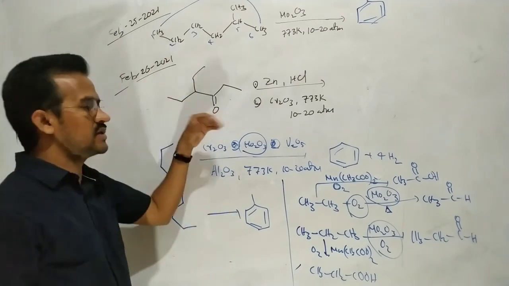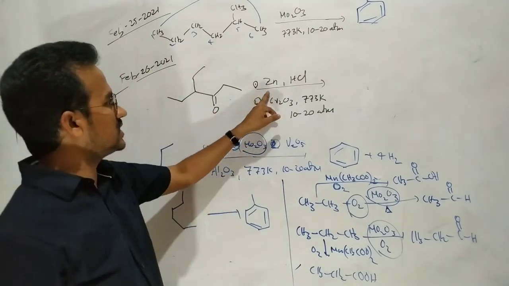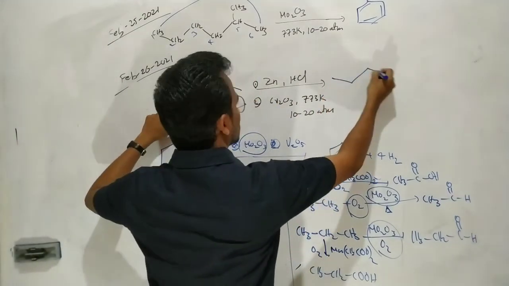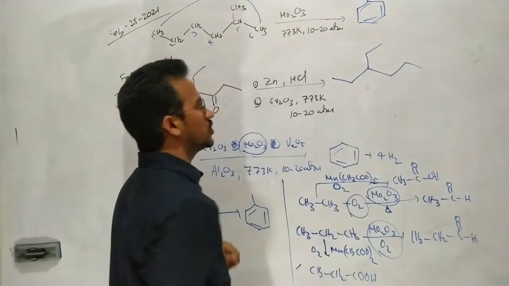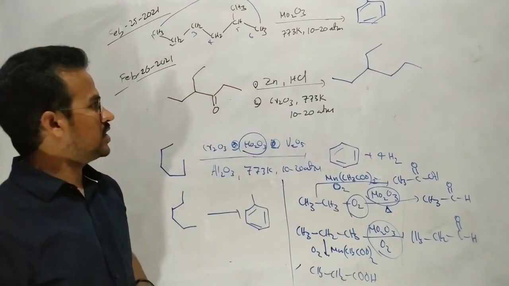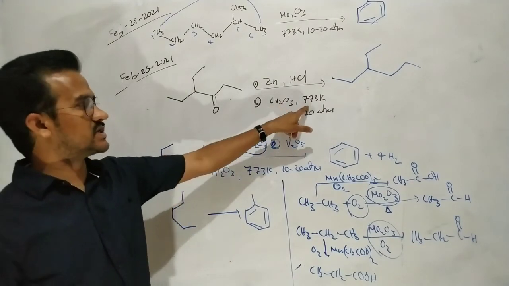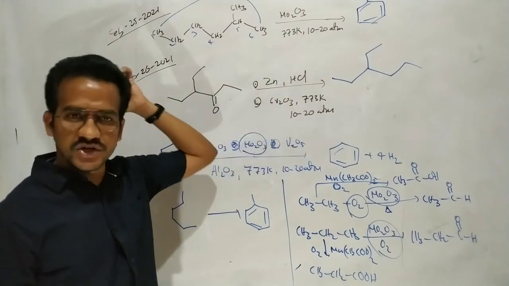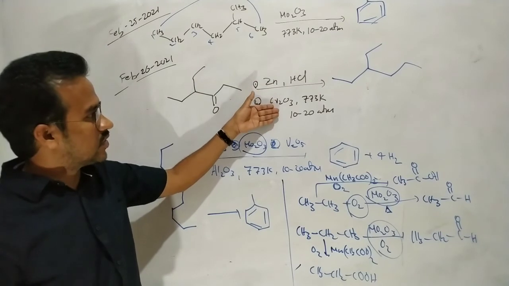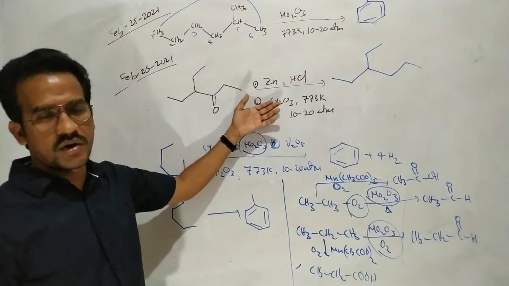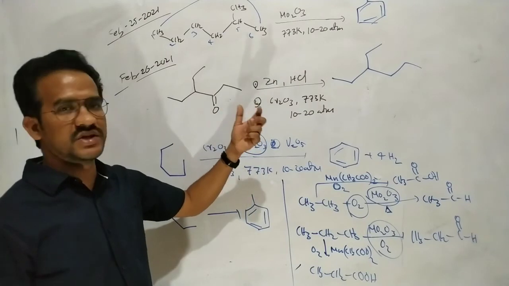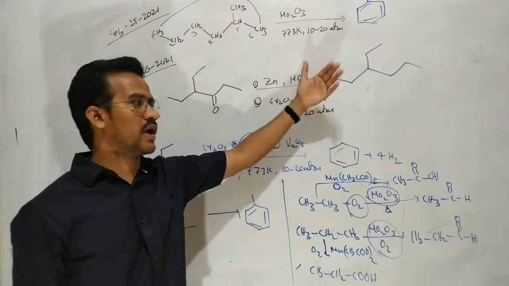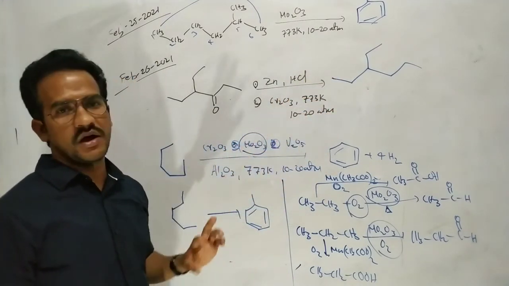Now here is one more application of aromatization. Zinc HCl means it is a Clemmensen reduction, in which the CO group is converted to CH2. Followed by heating with chromium oxide at 773 Kelvin, 10 to 20 atmospheric pressure, it is nothing but an aromatization reaction. Actually we think of the oxidation of alcohol, since chromium oxide is frequently used for that, but here an alkane is produced, and an alkane on heating with chromium oxide gives the aromatic product.